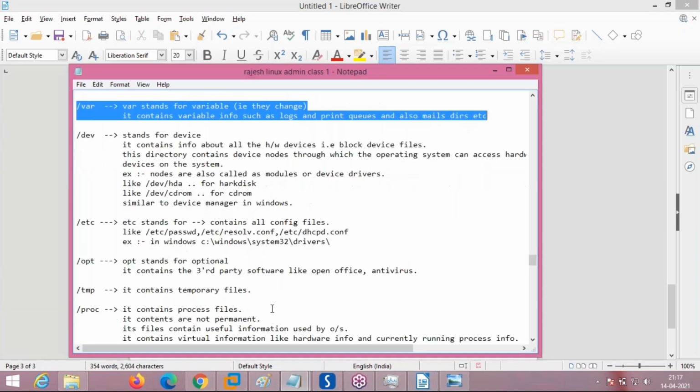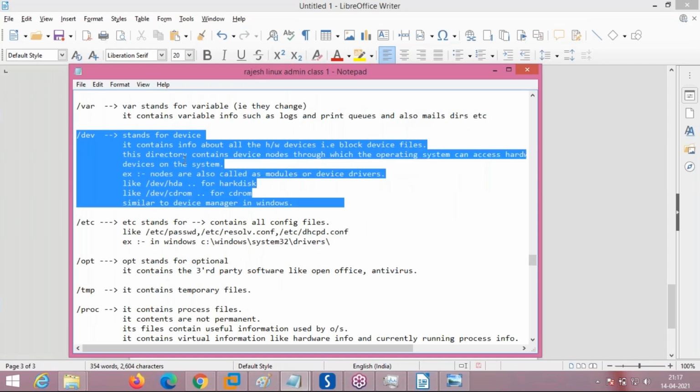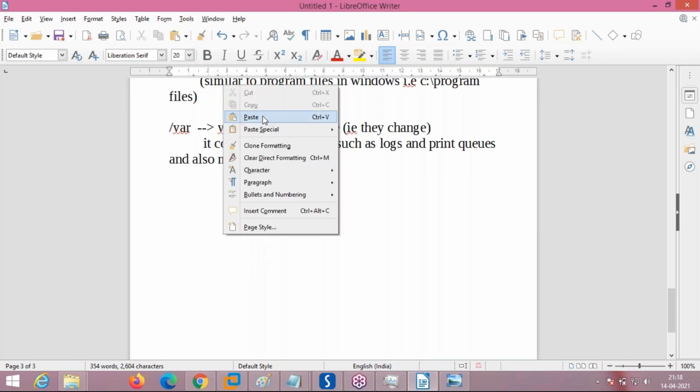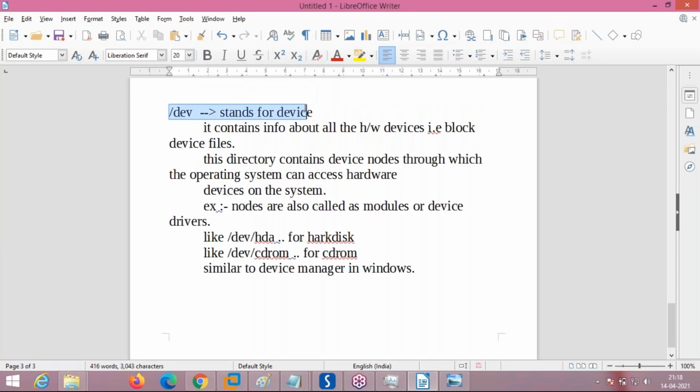So, variable data. Now comes the device directory. This is the important thing. What is a device? This is the directory where all the devices are located. Block devices and character devices are all located here. It contains all the information about the hardware devices, like hard disk, CD-ROM, pen drive, meta disk, RAID disk, everything, in the device folder /dev. Really very important. This directory contains device nodes through which the operating system can access hardware devices on the system.